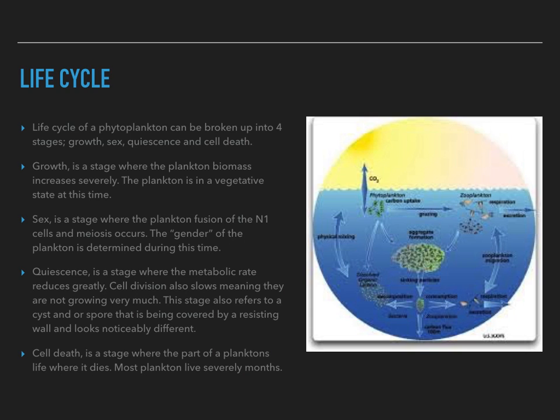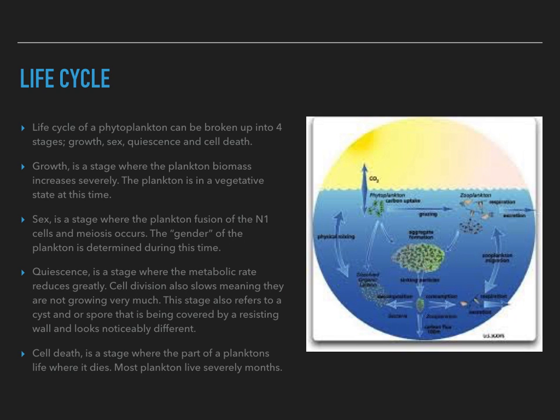Life cycle. The life cycle of a phytoplankton can be broken up into four stages: growth, sex, kinesis, and cell death. Growth is a stage where the plankton's biomass increases severely. The plankton is in a vegetative state at this time. Sex is a stage where the fusion of the N1 cells and meiosis occurs. The gender of the plankton is determined during this time.